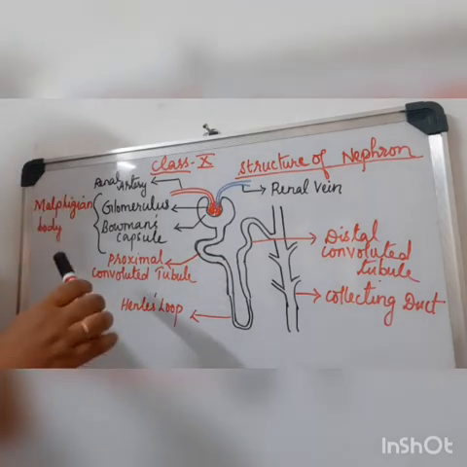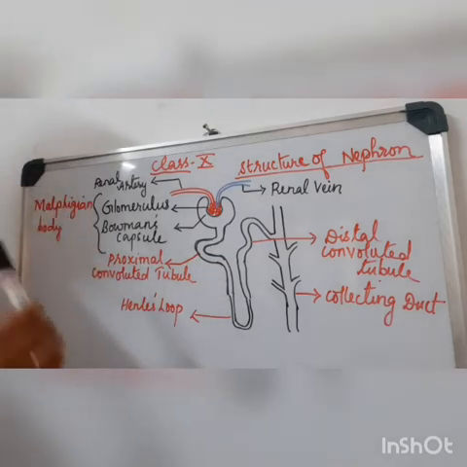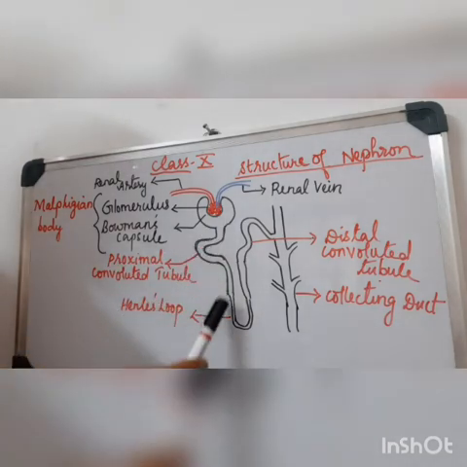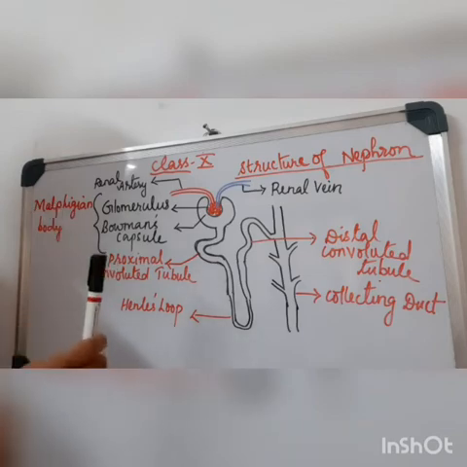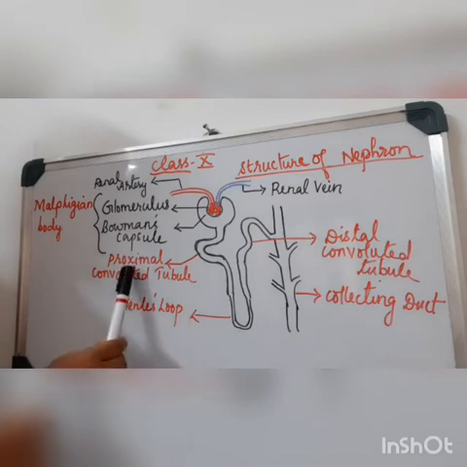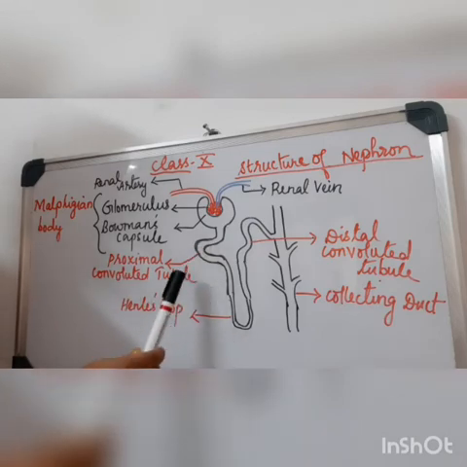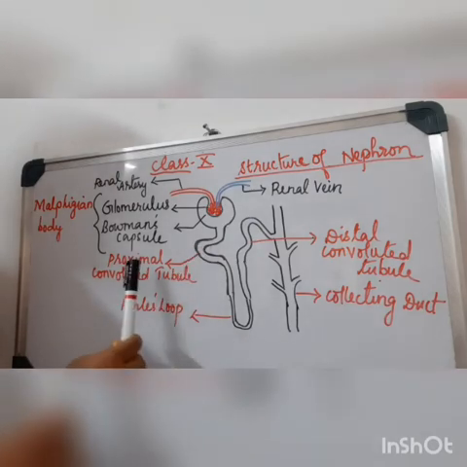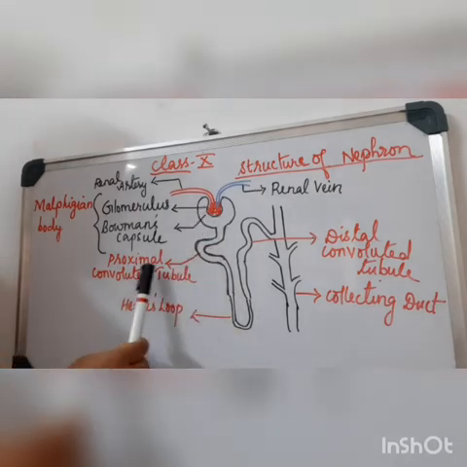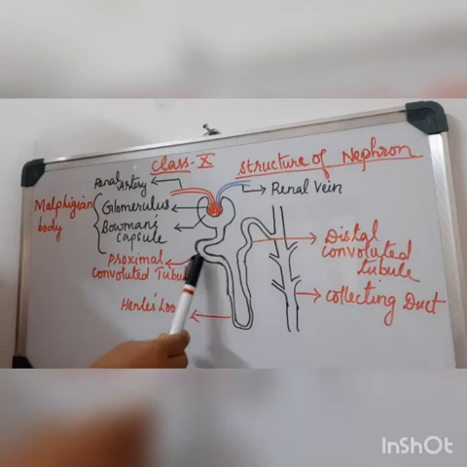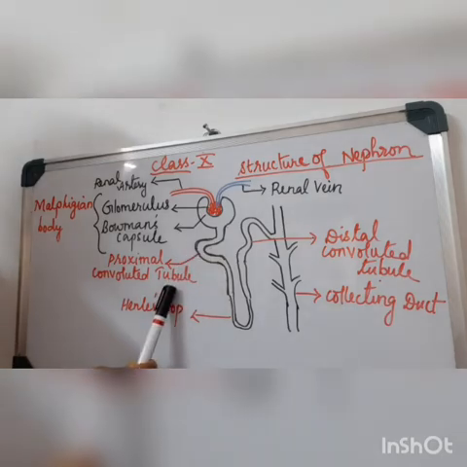Now the next part I have told you is the renal tubule, which is going down like this as a long tube. We can basically divide the renal tubule into three parts. The first part is known as the proximal convoluted tubule. It is called convoluted because it means a coiled tube, and it is called proximal because it is nearer to the Bowman's capsule. So the part just coming from the Bowman's capsule is the proximal convoluted tubule.